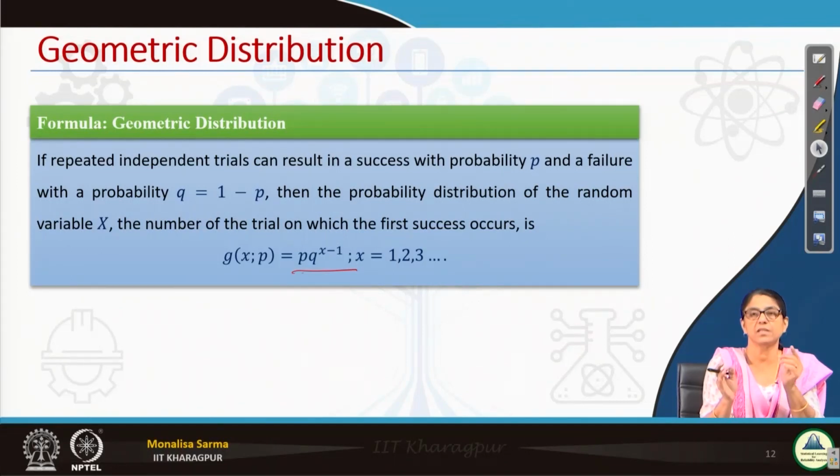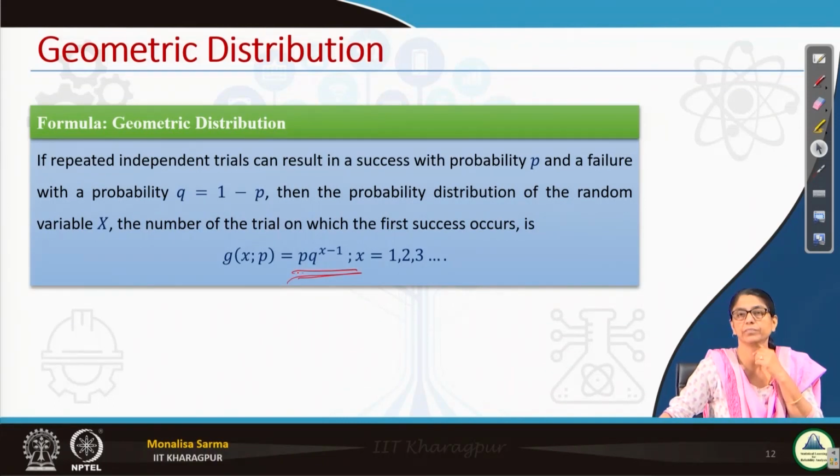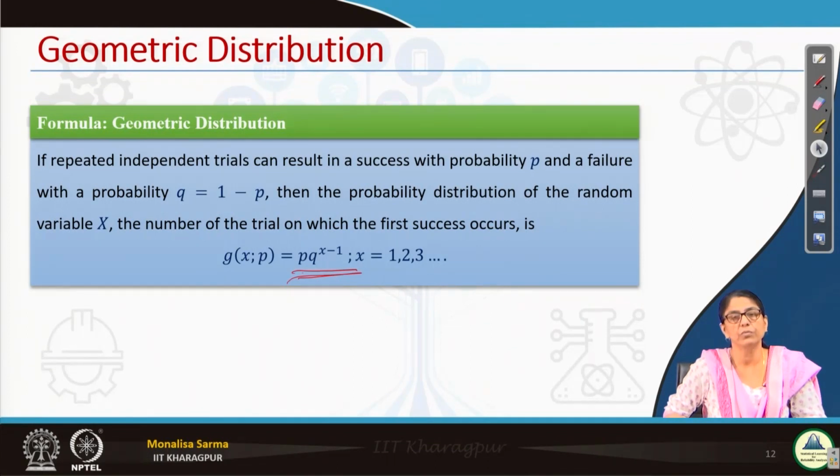One success means that is P, and in the rest X minus 1 trials, those are failures, and failures are not distinguishable. So you do not have to do any combination or something like that. It will be just simple Q to the power X minus 1. So this is the formula: P into Q to the power X minus 1. Where X can take any value from 1 to infinity, like we can get the first success in the first trial itself, or in the second trial. So that is geometric distribution.